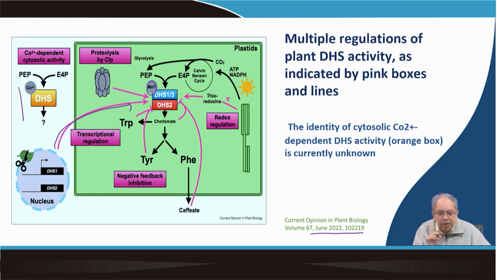So, the take home message is that DHS or DHP synthase is a very important enzyme, the regulatory enzyme which is controlling the shikimate chorismate pathway, ultimately the phenylpropanoid pathway, and mostly it moves into the plastid, but there is also evidence of cytosolic DHS.